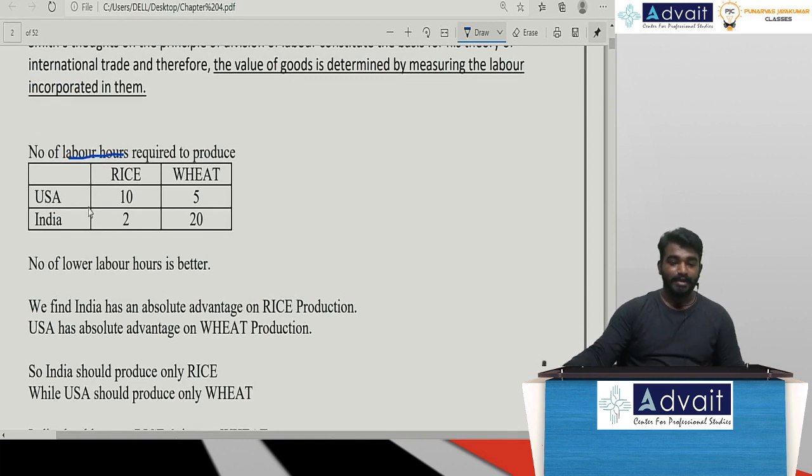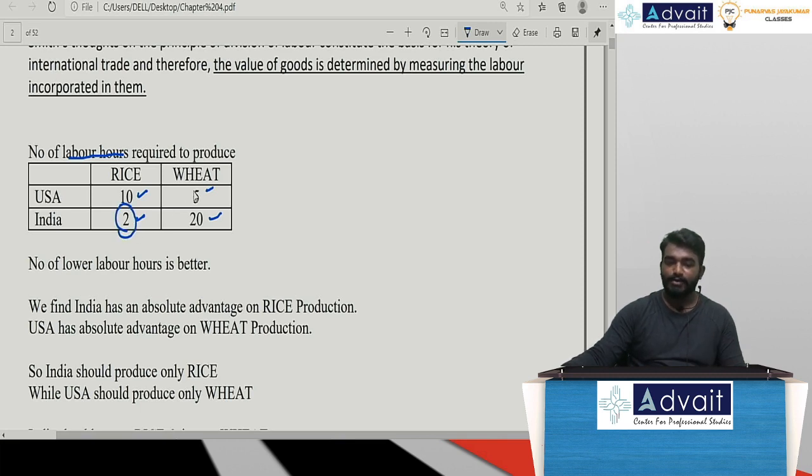Now, USA is taking 10 labor hours to produce rice. India is taking 2. For wheat production, USA is taking 5 labor hours, India is taking 20 labor hours. Now, with labor hours, lower will be the better. Compare USA and India, which has lower labor hours required to produce rice? India, only 2 labor hours.